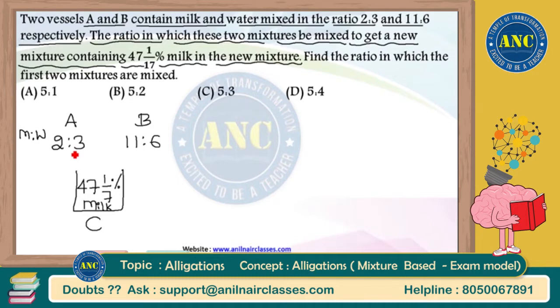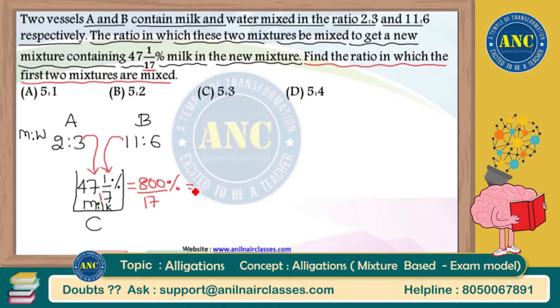The remaining percentage is water. Now they are asking, find the ratio in which the first two mixtures are mixed. In what ratio are you mixing vessel A and vessel B is your question. Now see here, same logic, there is no difference at all. 47 1 by 17 percentage is nothing but 800 by 17 percentage. Sorry, it's not 7, it is 17 here, right? The question is given as 17.